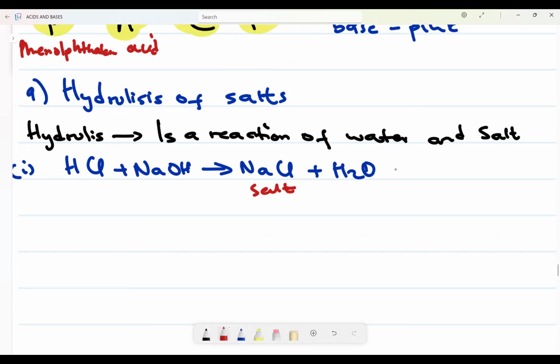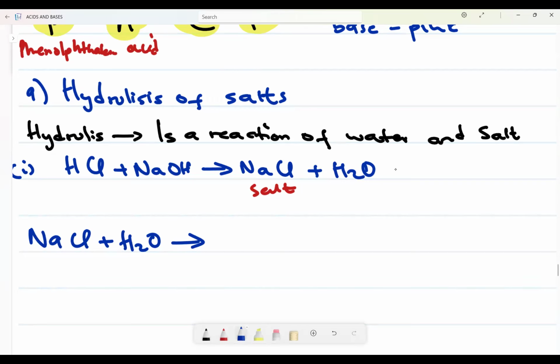Now I need to know, is this solution basic? The salt that I formed there, is it basic, or is it neutral? How can I do that? I need to react this salt with water, to see if the sodium chloride that I formed is basic or acidic or neutral. I need to take my salt and say, here is my water, and I need to react it with water.